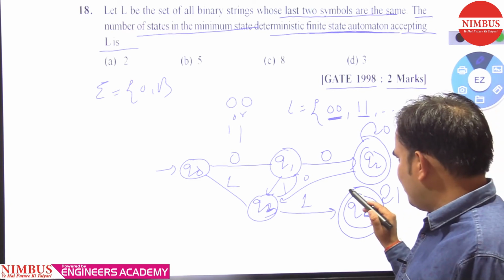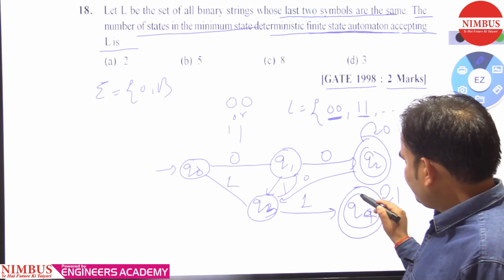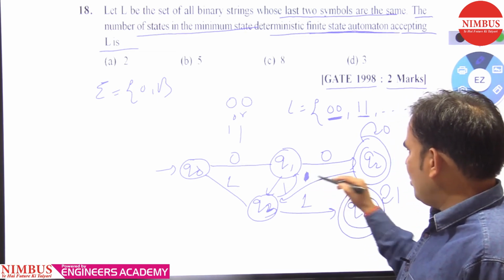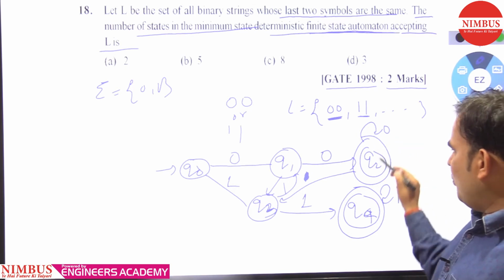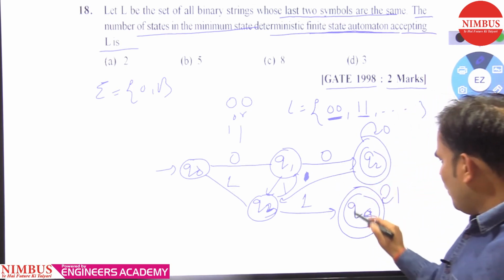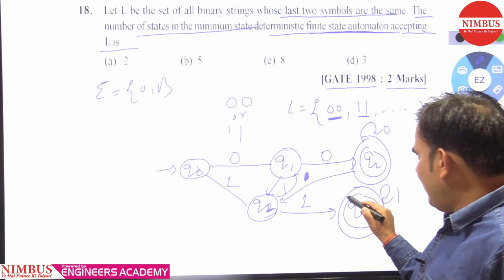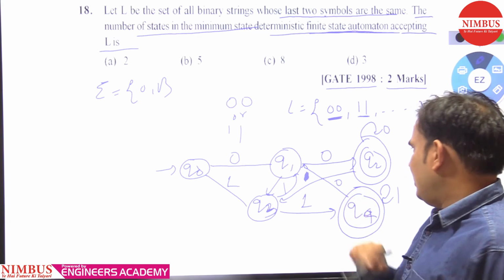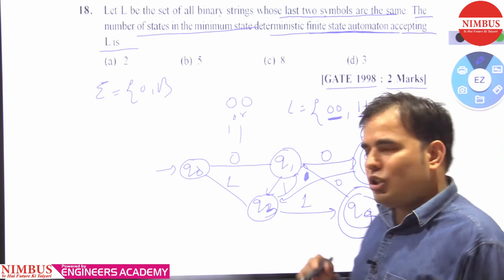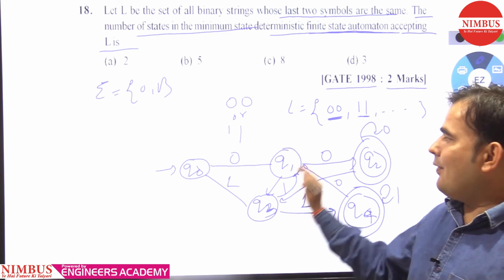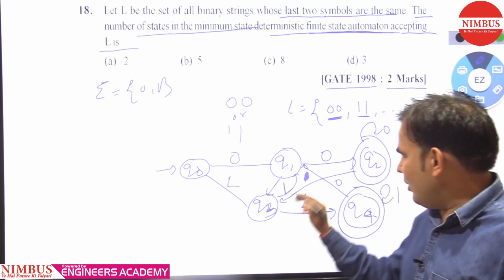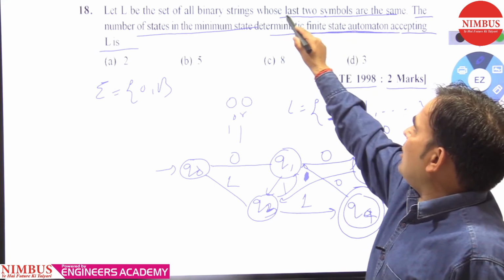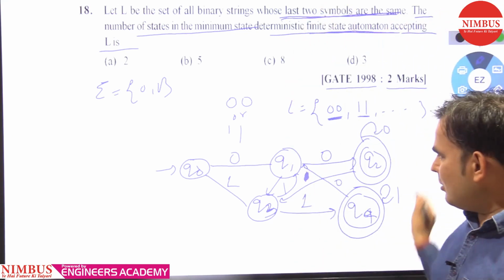The movement of Q4 on 1 is Q4, a self loop, and when we give 0, the movement of Q4 is also completed. Now it's a finite state automaton, and it accepts all binary strings whose last two symbols are the same.